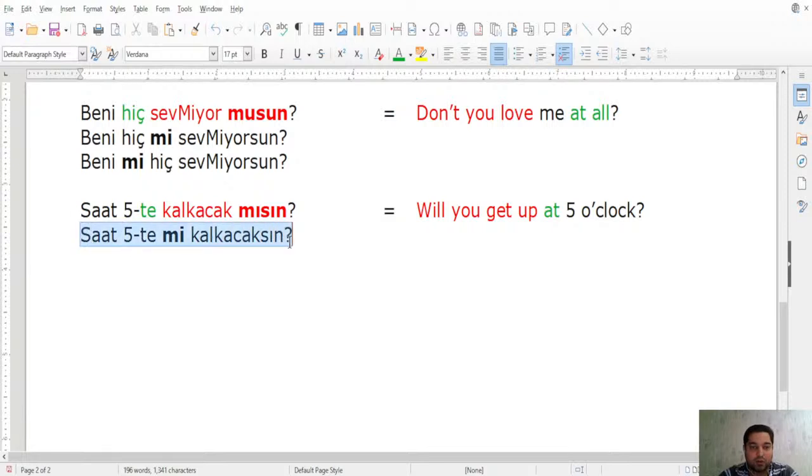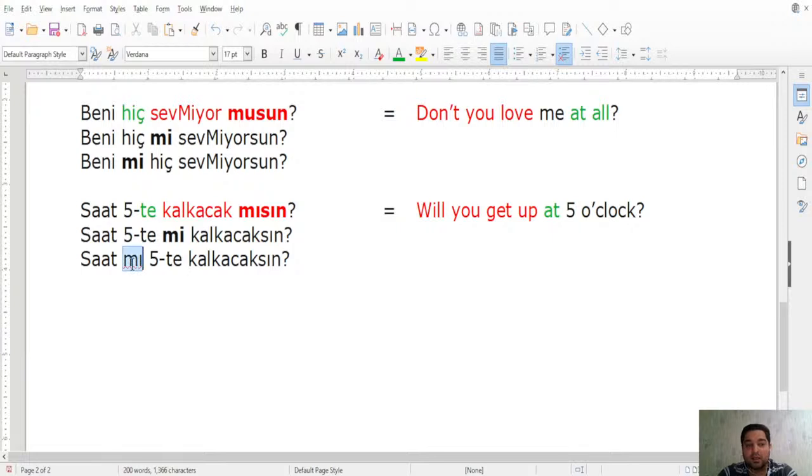Therefore, putting mi here after saat, like this, right? Let me just change it and show you. If you want to say saat mı, right? Saat mı 5'te kalkacaksın. That's meaningless. It doesn't have any meaning in Turkish language because that's meaningless in English too, right? Saat mı 5'te kalkacaksın. I'm trying to clarify whether you are going to get up at 5 o'clock or watch. I don't know. It's meaningless, right?